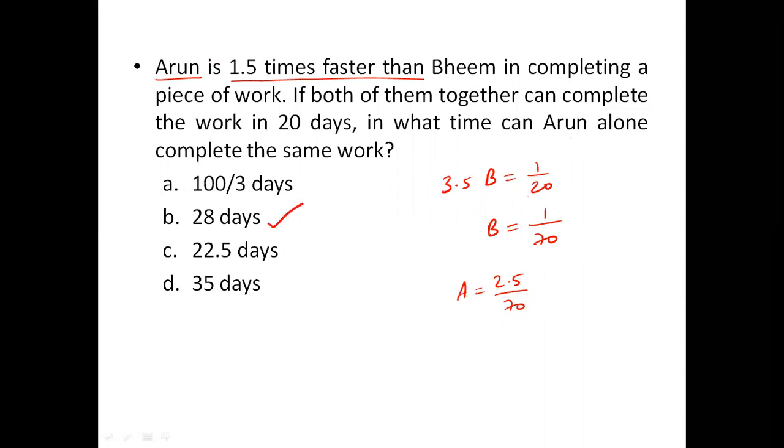So that's it. The major mistake people may do here is they may take A equal to 1.5 B. I told you A equal to 1.5 B comes when he says A is 1.5 times as fast as B. Both are different. As fast as and faster are both different. For this, you need to know a bit of English also, right? So 28 days, because A actually comes as 70 by 2.5 days, 140 by 5. Let's see the next question.